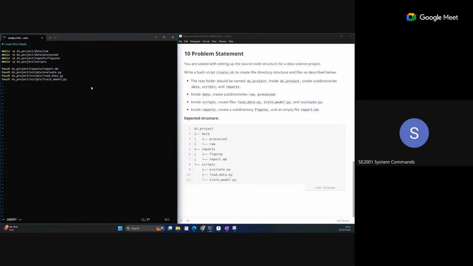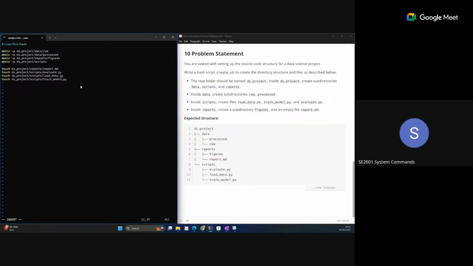We only use brace expansion like 1..10. In this way 10 files will be created: train_model1.py, 2.py, 3.py, and so on. You can directly use this shortcut to create multiple files if any question asks to create multiple files with the same name with some small change.